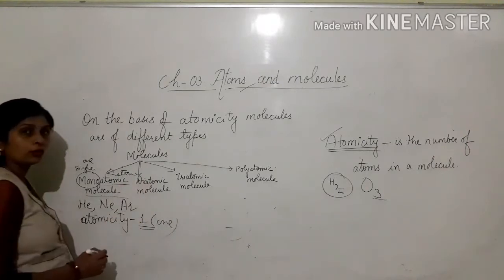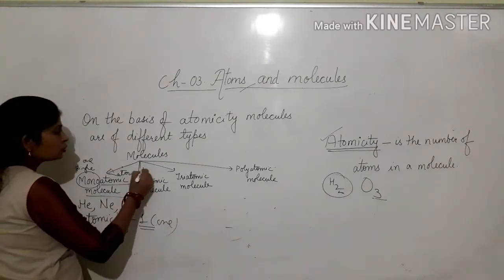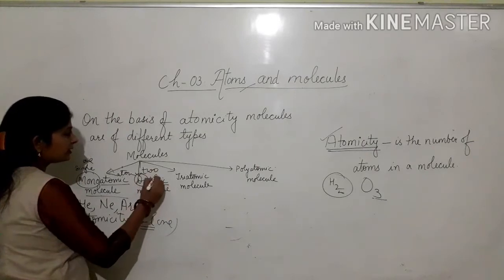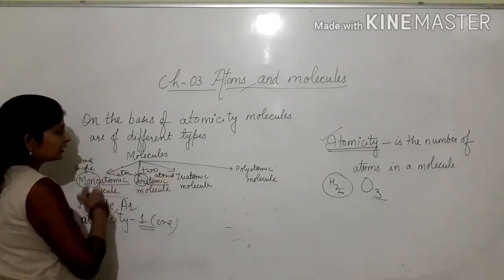Now, diatomic molecule. Di means 2, atomic means atoms.